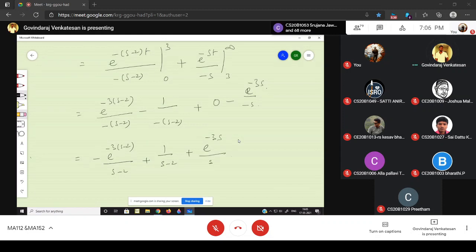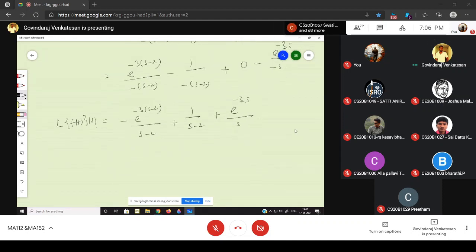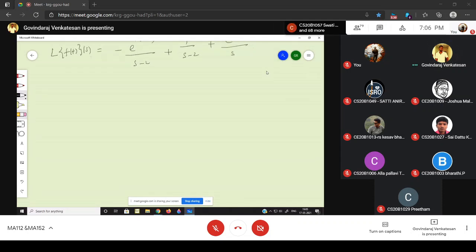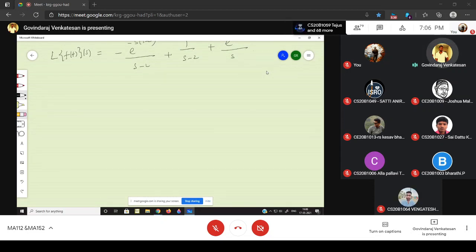That's all. This is your Laplace transform of f of t of s. Yes, fine.